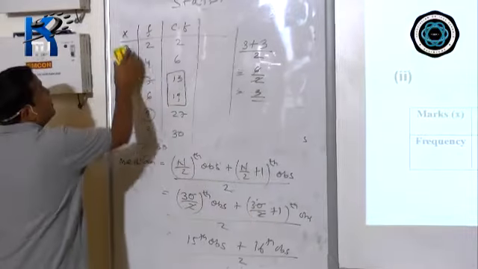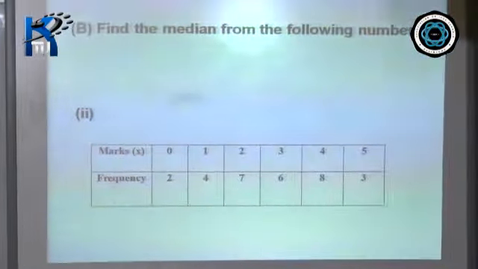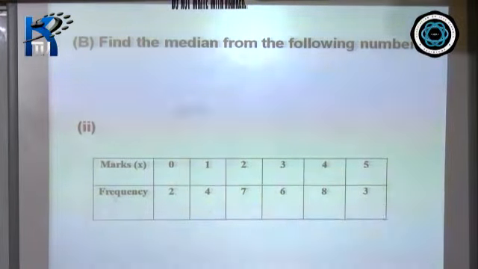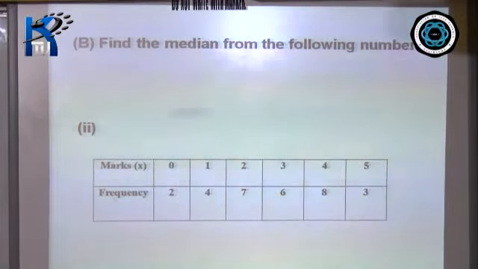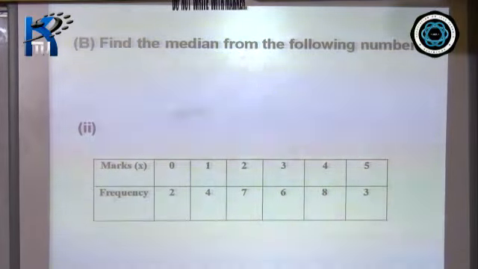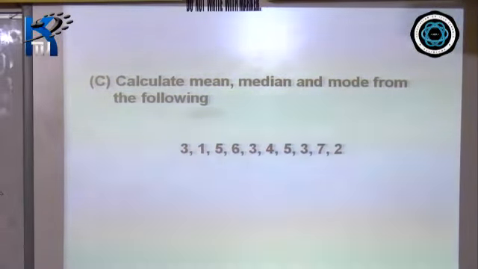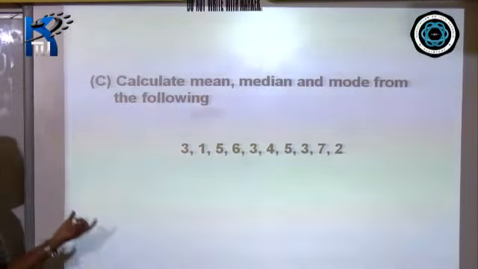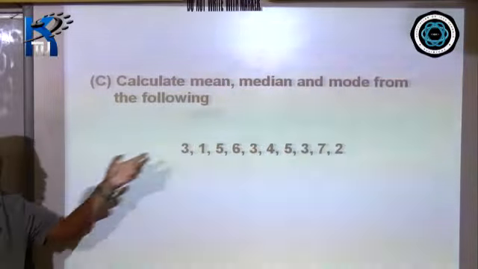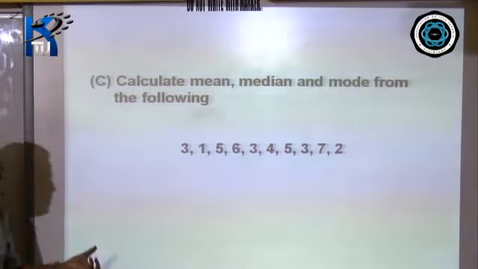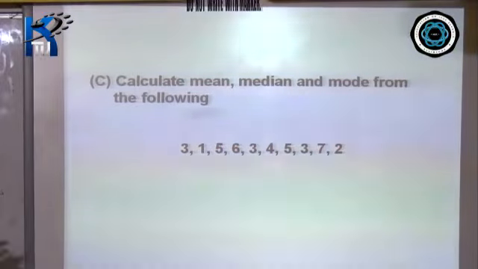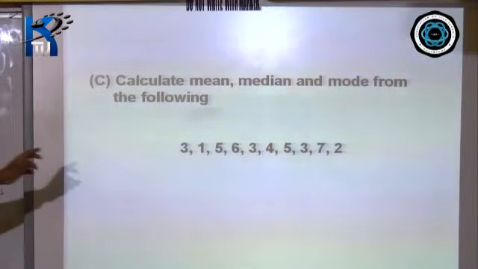Now with this basic, we have understood how to find mean, how to find median, and how to find mode. Now we'll do some important questions. The first question is: calculate mean, median, and mode from the following. In the first class, we found only mean. Today I am teaching you how to find median and mode. So in the actual question, you have to find out mean, median, and mode from these values.